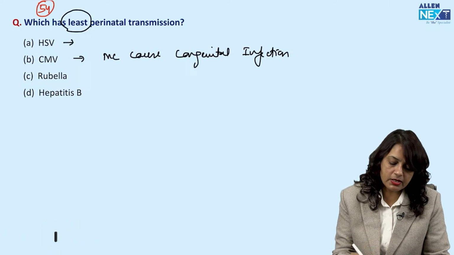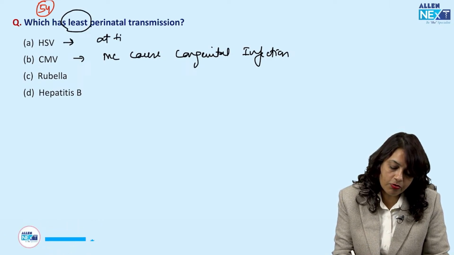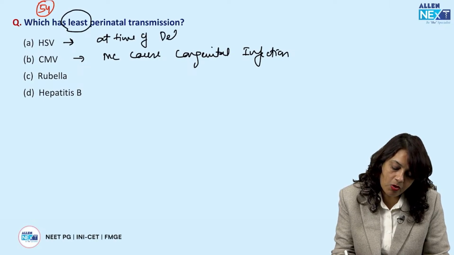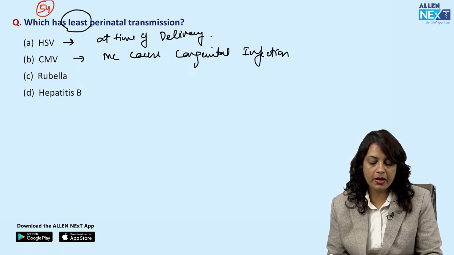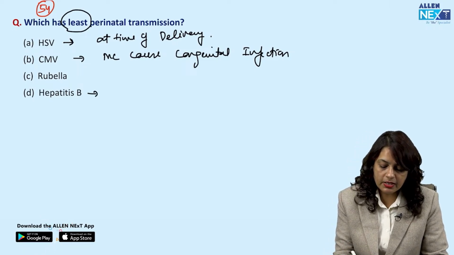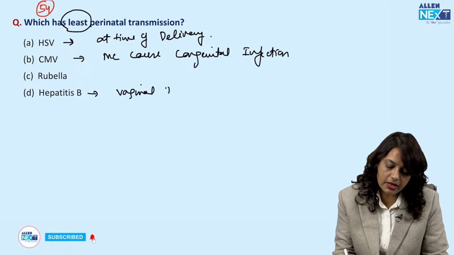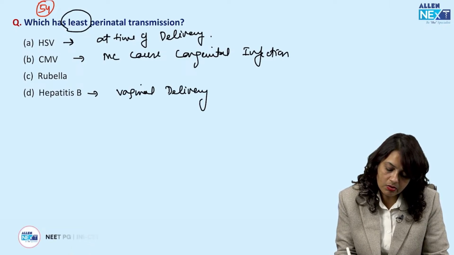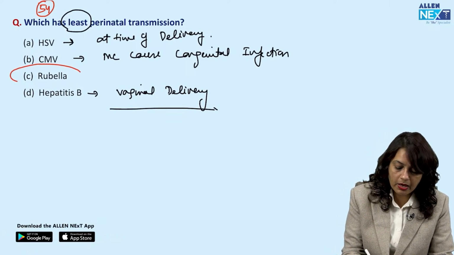Herpes simplex virus type 2 is transmitted to the baby at the time of delivery, so it is a very important cause of perinatal transmission. Hepatitis B is also transmitted if vaginal delivery is allowed. Okay. Now, the answer to this question is rubella.